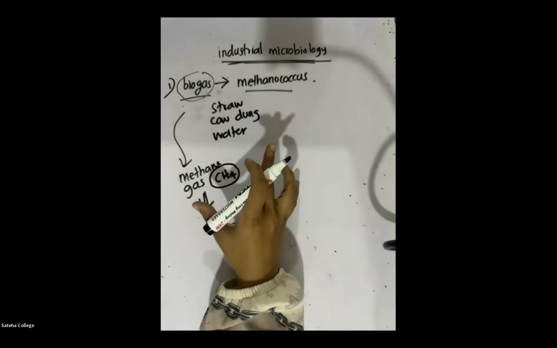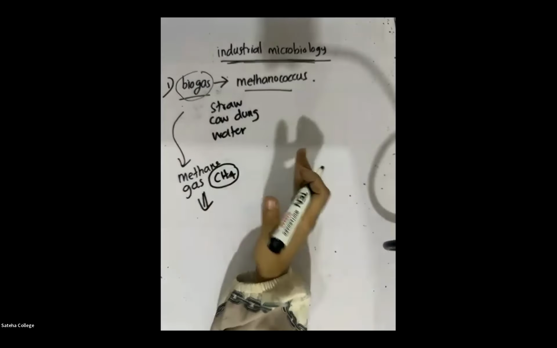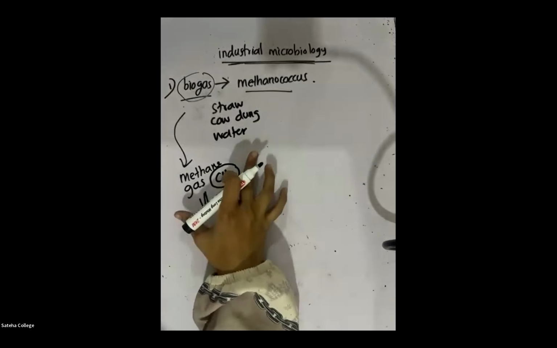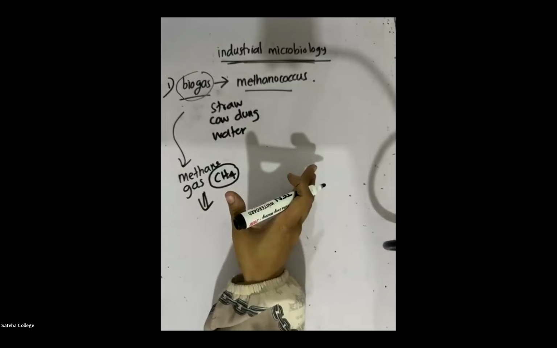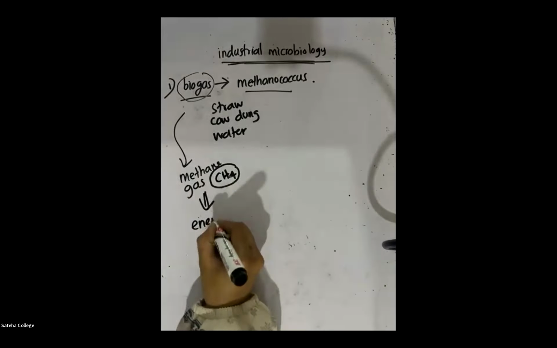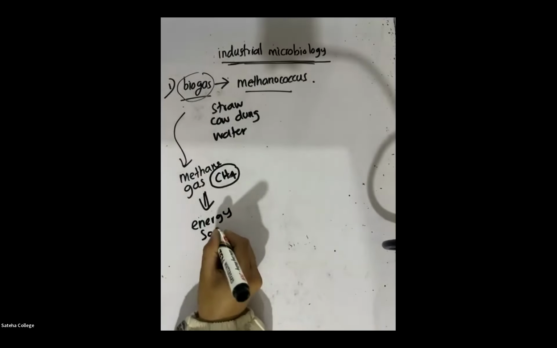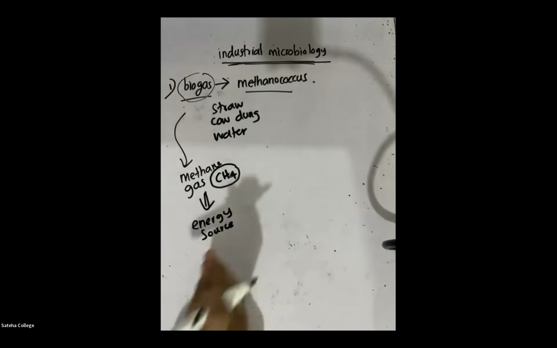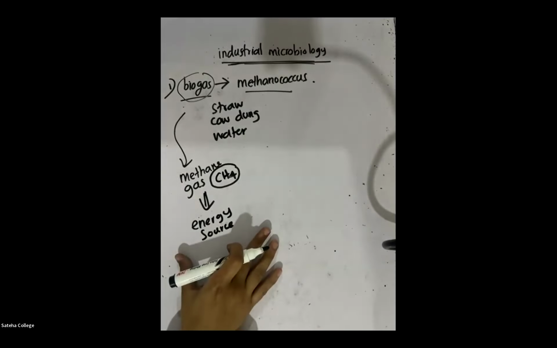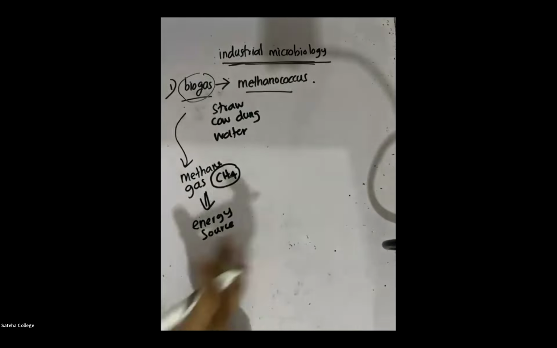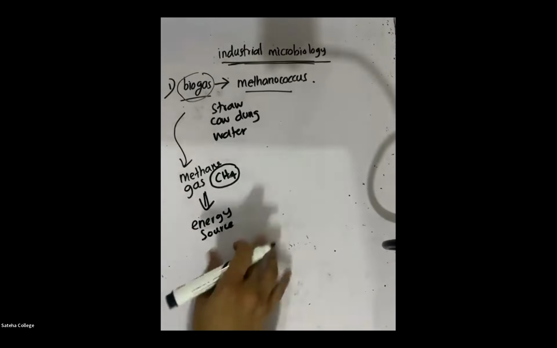Okay, listen. Produce fire. To be used as a fuel. Methane gas is used as a fuel. So in India and all, they use this gas as an energy source. You can't forget this. Remember, methane gas is used as an energy source to produce energy.